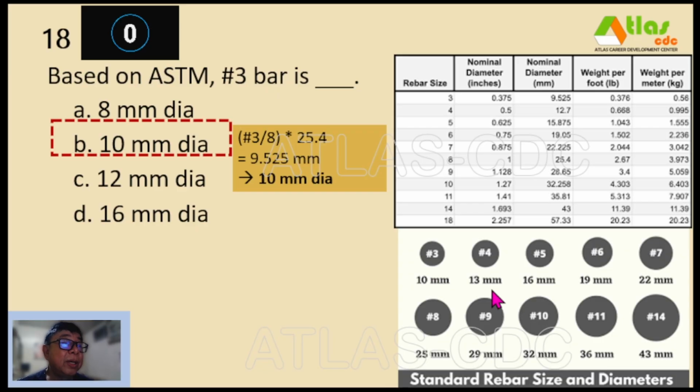Number 4 is 13 mm or 12 mm. Number 5 is 16 mm. Number 6 is 19 or 20 mm. The commercially available bar diameters.